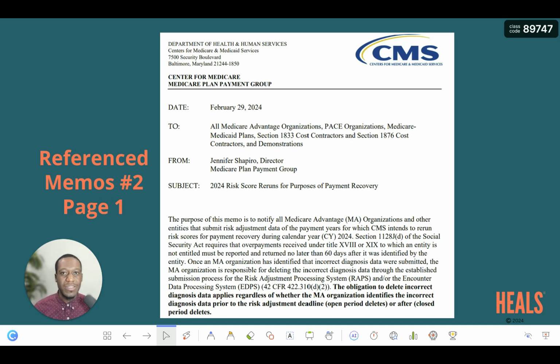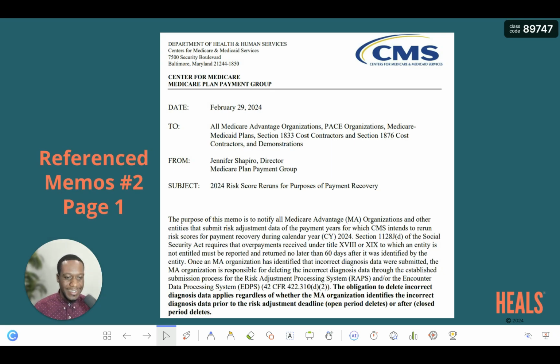As we go through this HPMS memo, it will be more of a summarized version because we just don't want this to be a very elongated lesson. But we'll take some time, look at the memo together, highlight some specific things so that at the end of the day, as a health plan, you know your obligation to submit data to CMS, particularly for this memo. It was a 2-page memo, so it's not that long. So we will start with the first page of this memo.